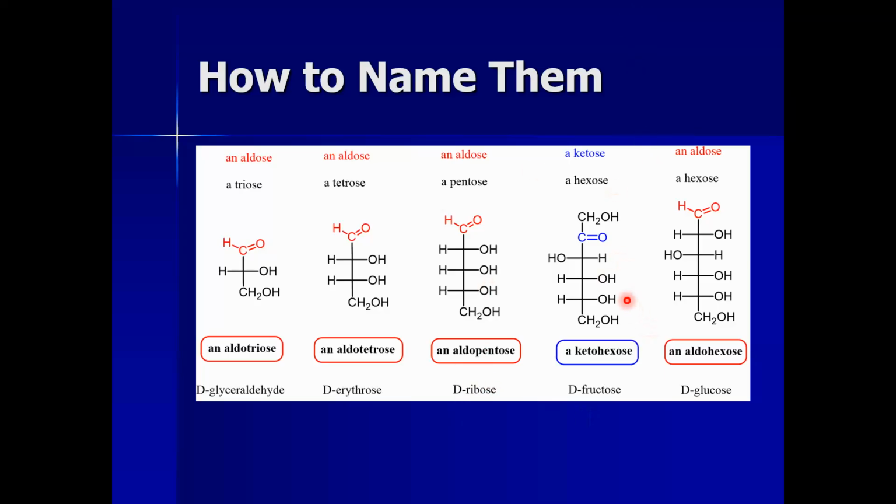And if a sugar is having 6 carbon atoms with a keto group, we will be saying it's a ketohexose, and its other name is fructose. And if a sugar is having 6 carbon atoms with an aldehyde group, we will be saying it's an aldohexose. So D-glucose is an aldohexose. And yeah, this is how we name them.